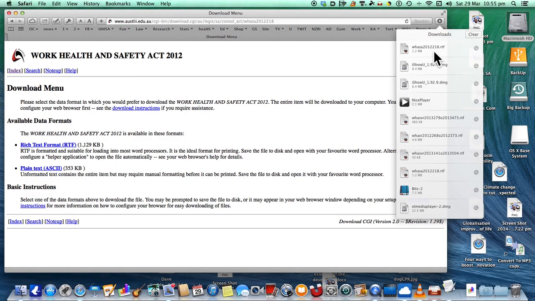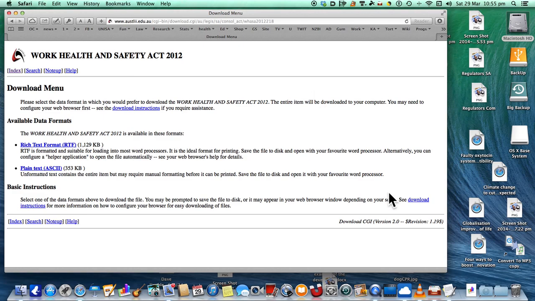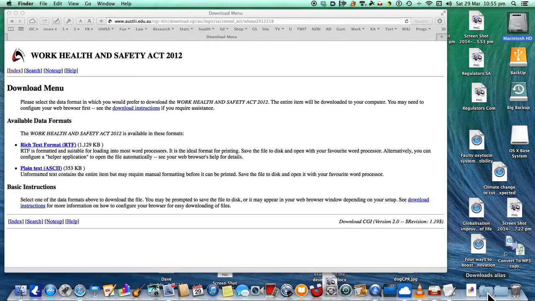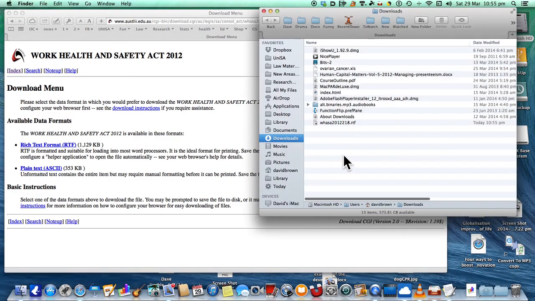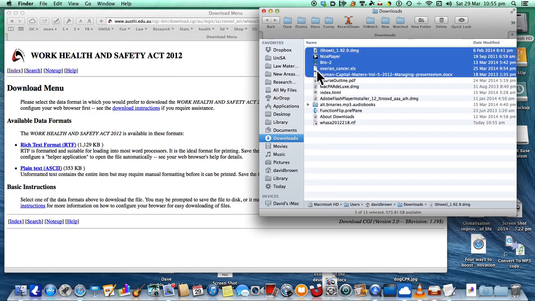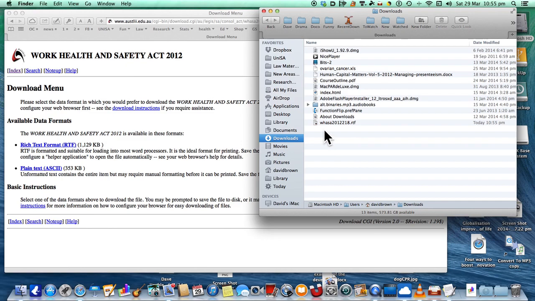There it is there. Pardon me. The rich text format of the Act, which I shall get out of there. No, that's not right. That's not what I wanted.